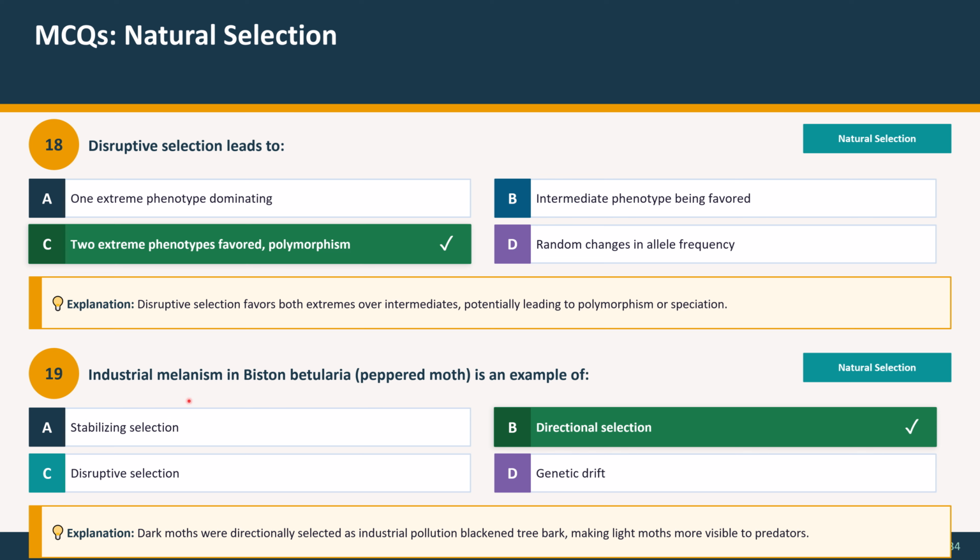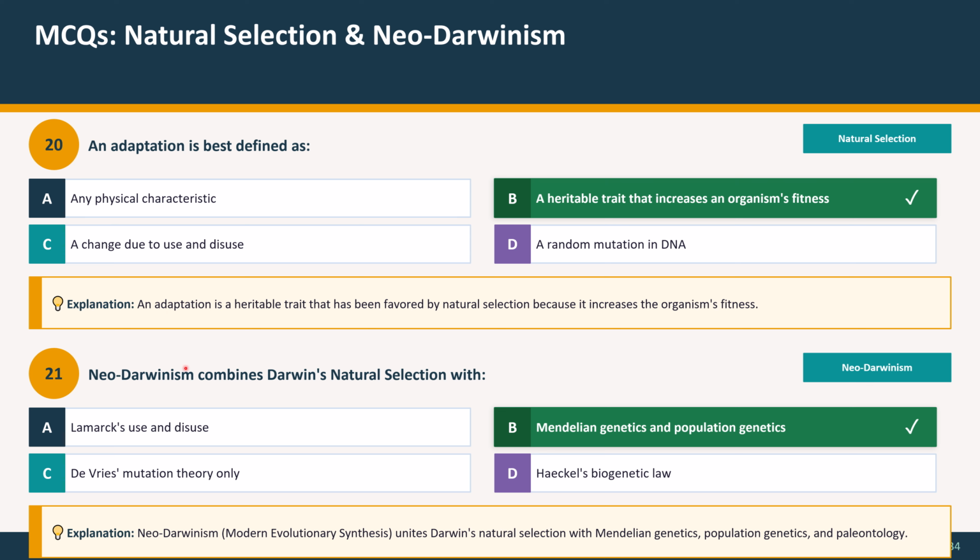Question 19. Industrial melanism in Biston betularia, the peppered moth, is an example of: option A, stabilizing selection; option B, directional selection; option C, disruptive selection; and option D, genetic drift. And the correct option is directional selection. Explanation: Dark moths were directionally selected as industrial pollution blackened tree bark, making light moths more visible to predators. These MCQs are about natural selection and neo-Darwinism.